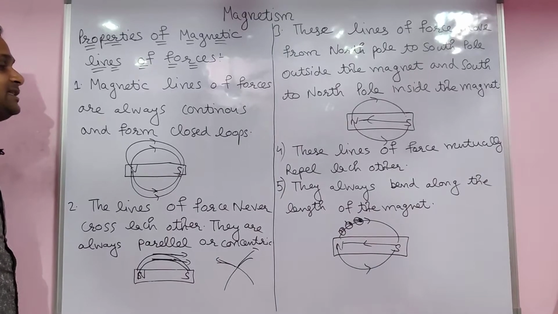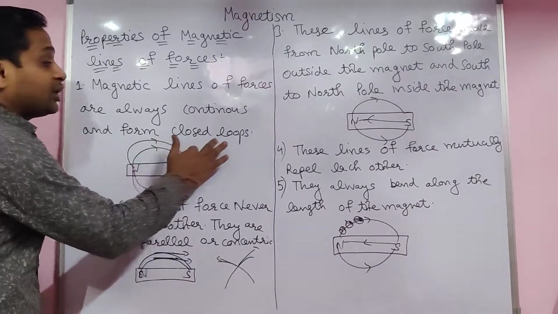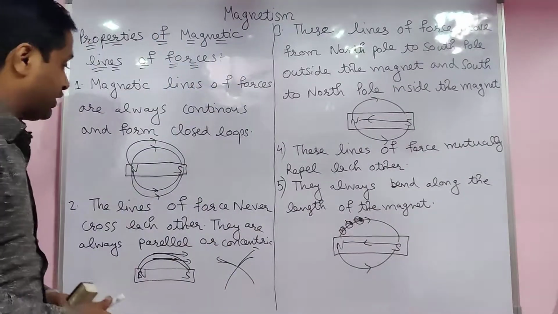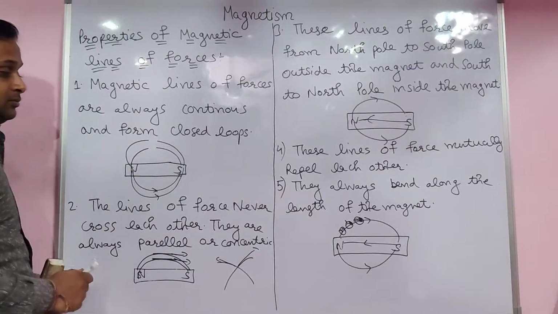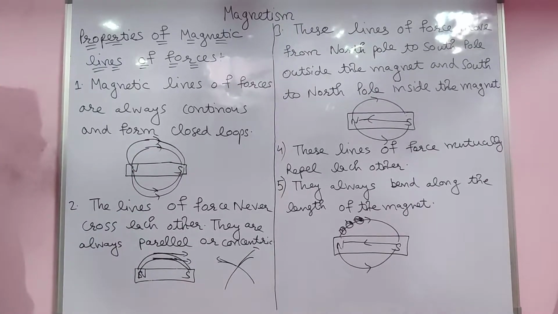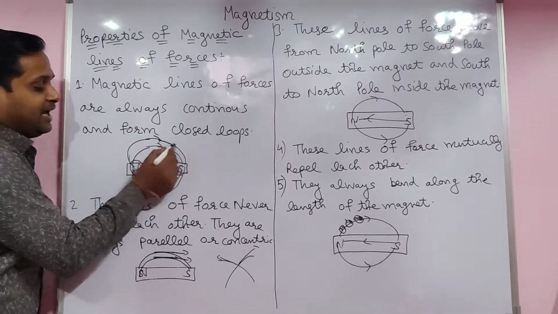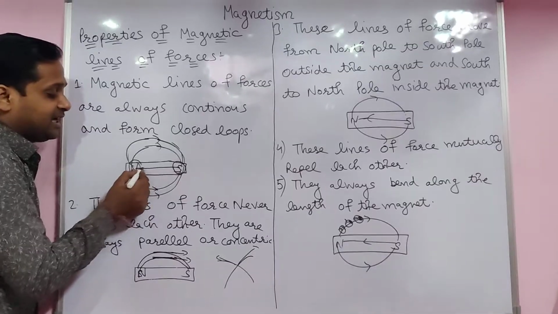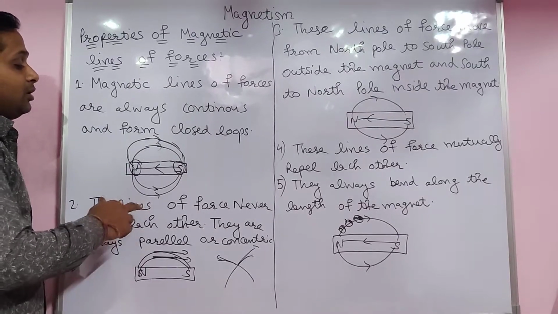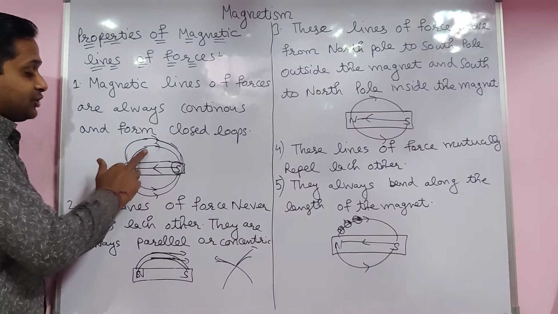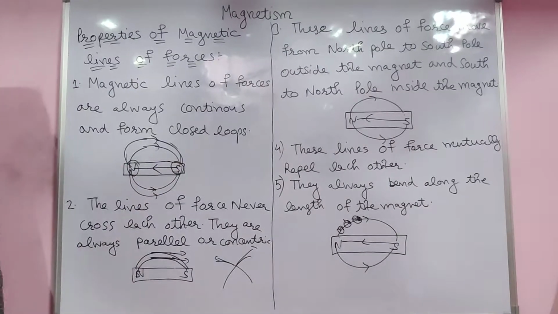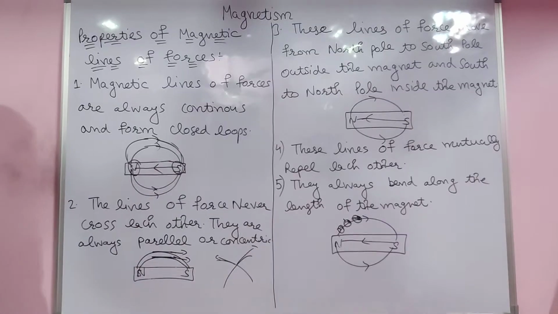Magnetic lines of forces are continuous and form a closed loop. Keep in mind, the magnetic line, that path, is always continuous, not broken like this. Here it breaks, again starts. No. Continuous always, keep in mind. Starting from north and ending up at north, and inside it comes back from south to north. The magnetic direction outside the magnet is always from north to south, and inside it is south to north. In the next property I will discuss this.